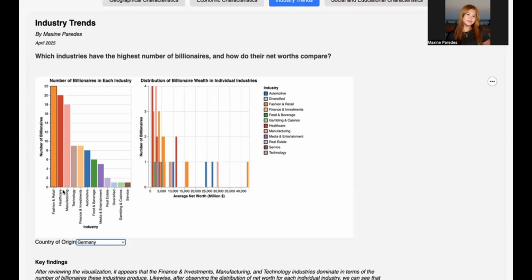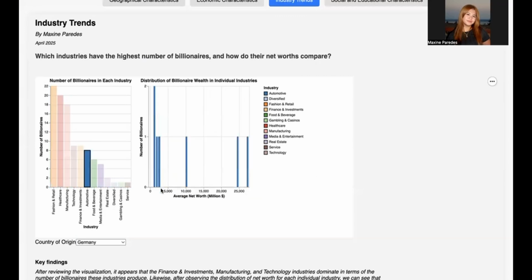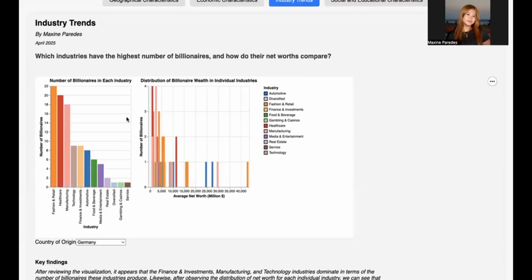And then again, it updates both the histogram and the bar chart accordingly, and this function persists even when we filter for a specific country. And one other thing that I thought was really nice, for comparison and seeing which industries have the most billionaires, is ordering this in descending order, as users can make very easy comparisons between industries and inform their decisions that way.